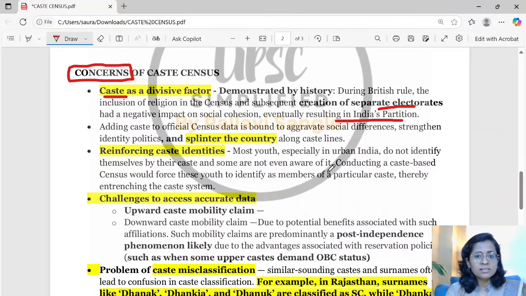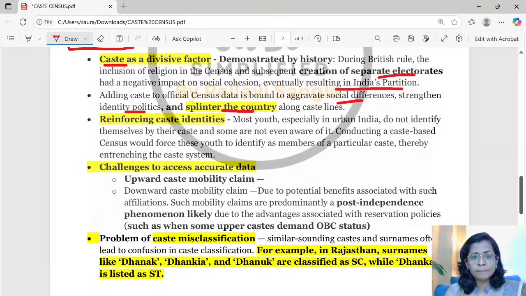And the caste census is giving that data, that information, to fuel this division. It has a very negative potential to create and aggravate social differences, to strengthen identity politics and also splinter the country along caste lines. These are very good keywords which you can definitely use in your answers.